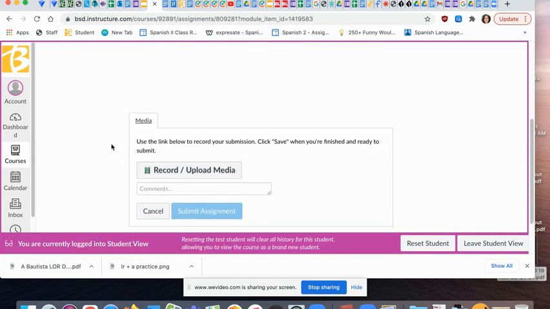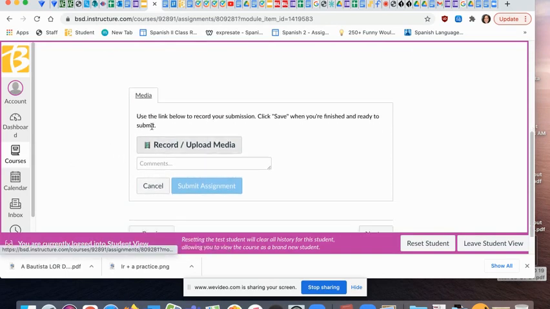You don't have to make your video somewhere else. You can just click Record right here and create the video right here in Canvas and submit it. If you want to make it through WeVideo or through Adobe Spark or something else, as long as it plays for me and you upload it here, you would still click Upload Media. That is fine. I'm going to watch your videos and read your writing tomorrow, Wednesday, March 17th. So please have it submitted by then.